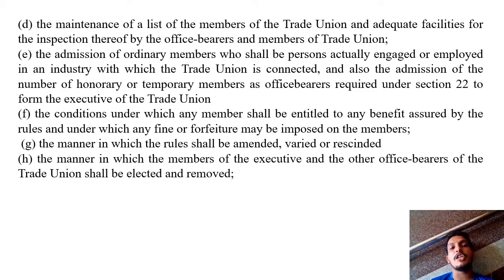And next one is the admission of ordinary members who shall be persons actually engaged or employed in the industry with which the trade union is connected, and also the admission of the number of temporary members as office bearers required under section 22 from the executive of the trade union. The conditions under which any member shall be entitled to any benefits assured by the rules, under which any fine or forfeiture may be imposed on the members.